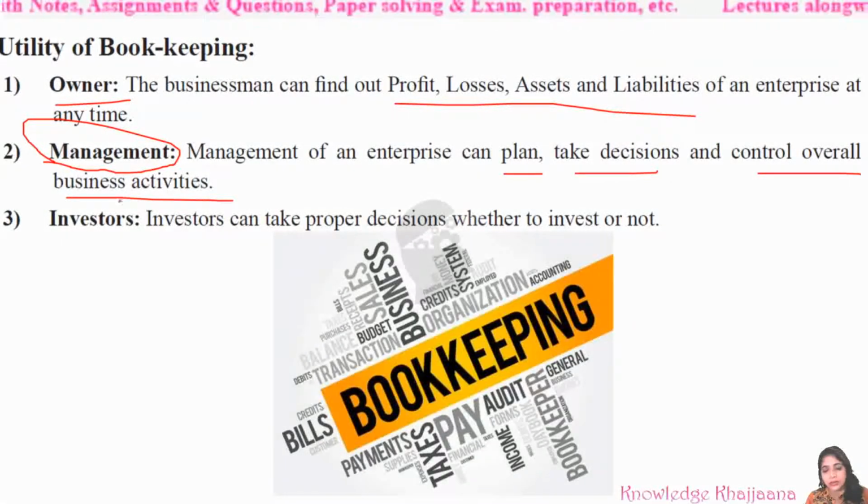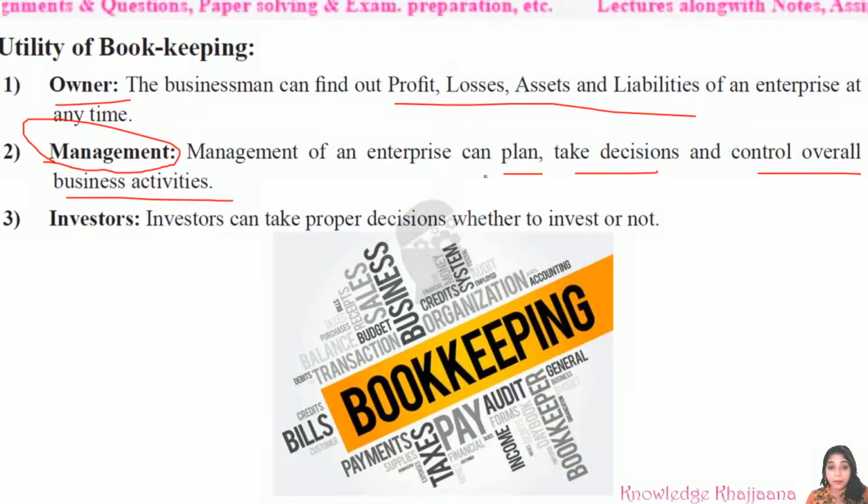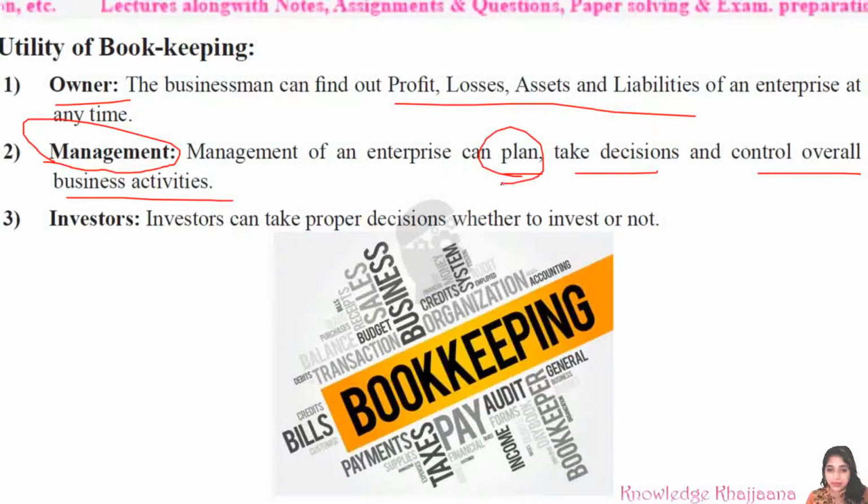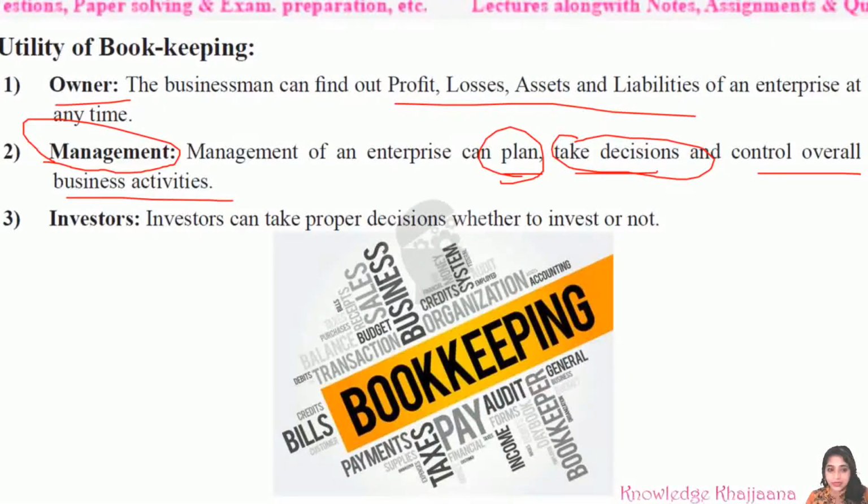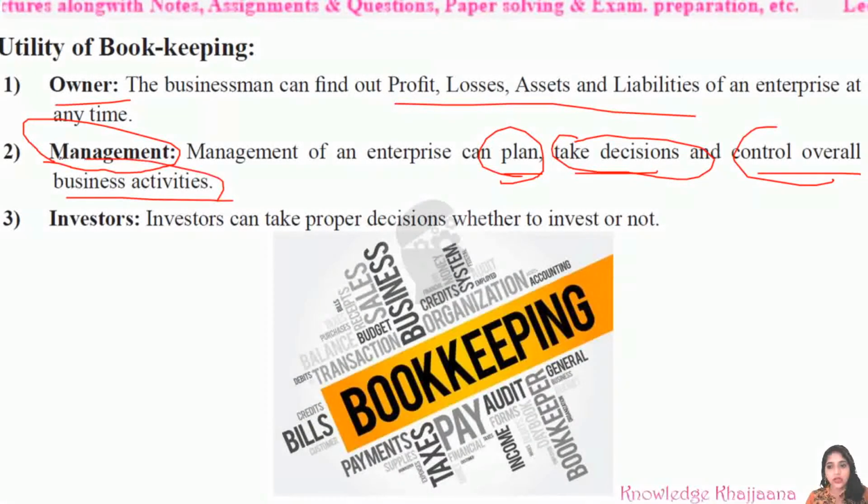You can become a manager in any business. Management of an enterprise can plan the business activities, take decisions regarding them, and control overall business activities. All this is done by the management.